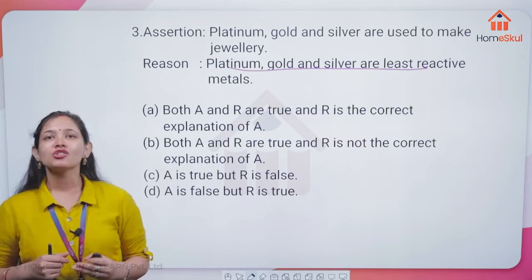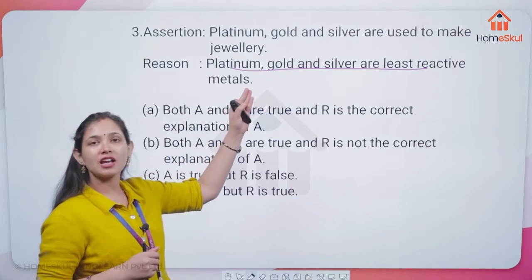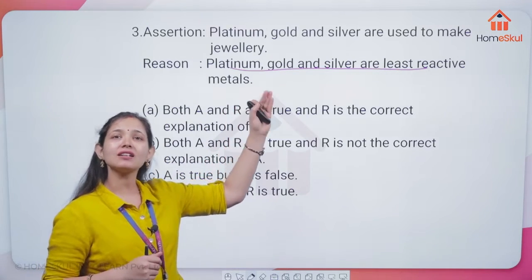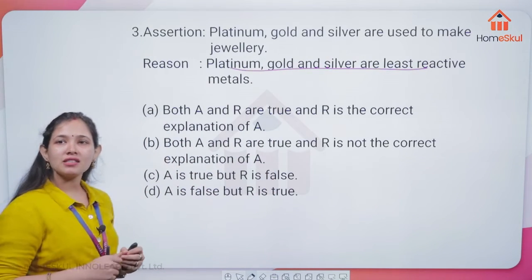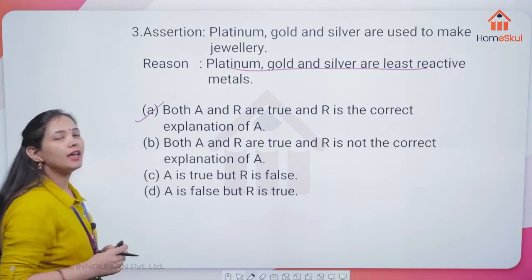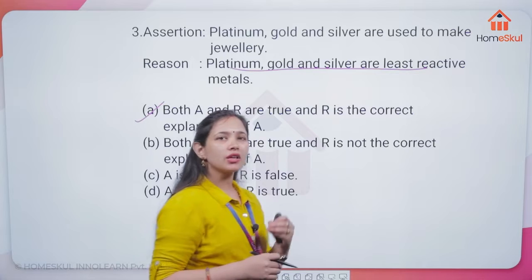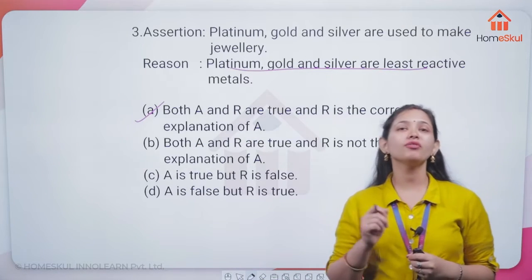So this is also a true statement, and it is the correct explanation of the assertion. So the answer, yes Trita, very correct, the option is going to be A here, because both A and R are true and R is the correct explanation of A.